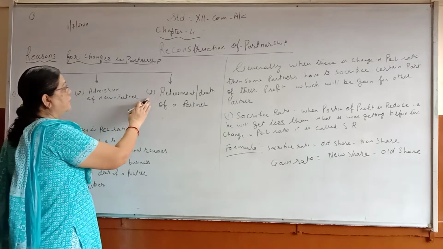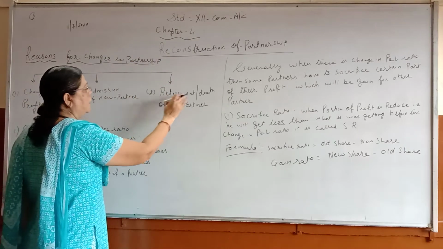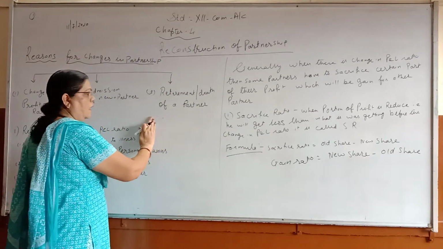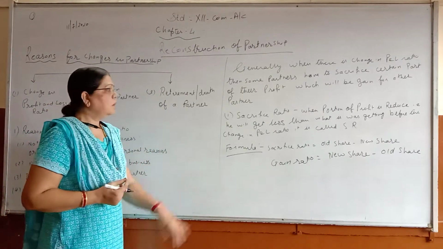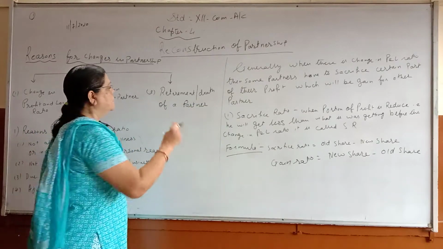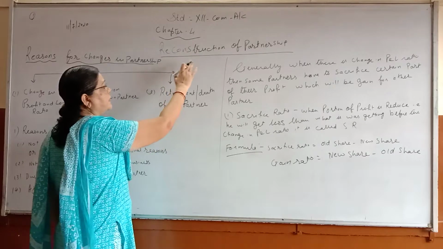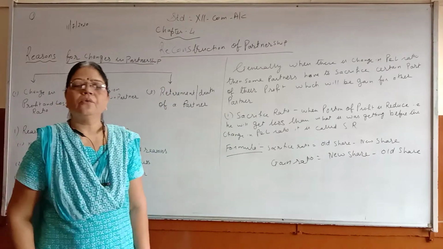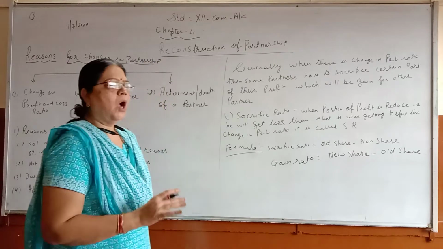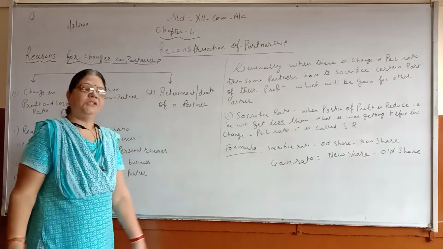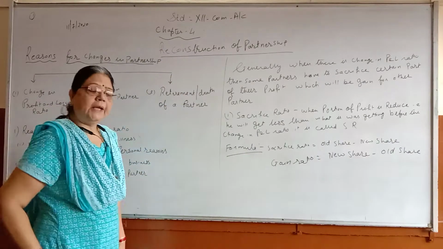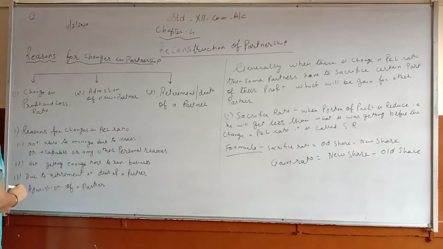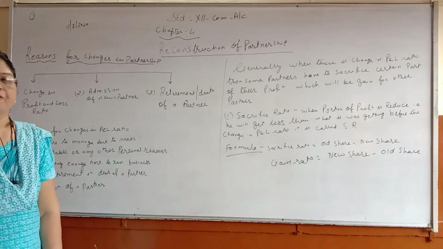The third reason for reconstruction is retirement or death of a partner. As the partner grows old, he has to retire, or death. It is natural death. So due to that reason, you are going to reconstruct the partnership firm, or due to any reason you want to make the change. In this fourth chapter, we are going to learn only the first one, and that is change in profit and loss ratio.